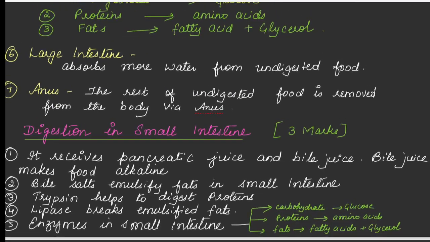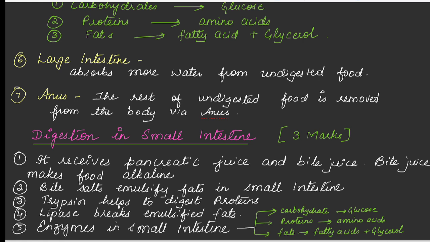In the examination, if this question comes, explain digestion in the small intestine, it will be asked for 3 marks. So what you have to write is, the small intestine receives pancreatic juice and bile juice. Bile juice will make the food alkaline. And then you have to write, bile salt emulsifies fat in the small intestine. So emulsification of fat will take place. Emulsification of fat means fat will be broken down into smaller globules.